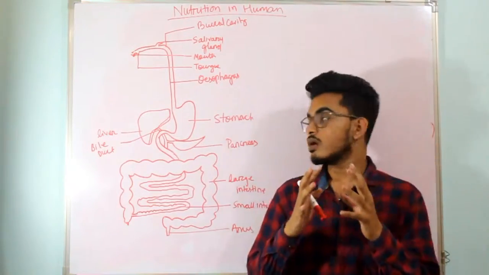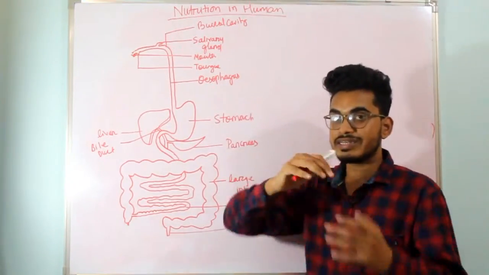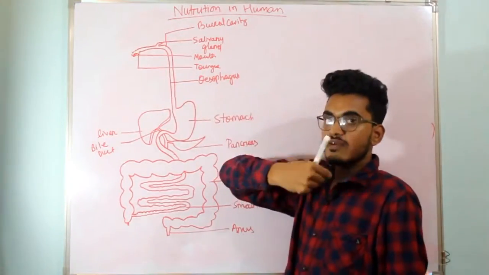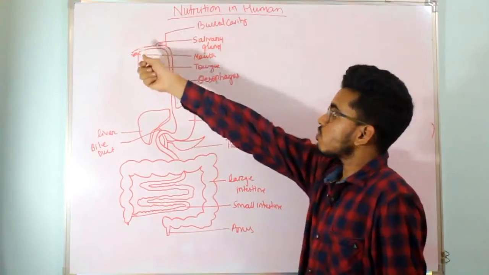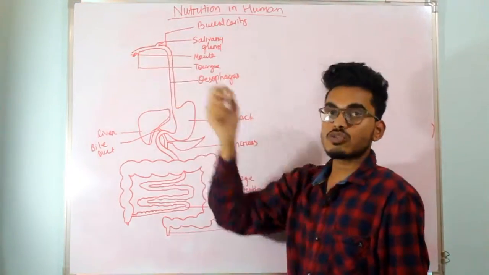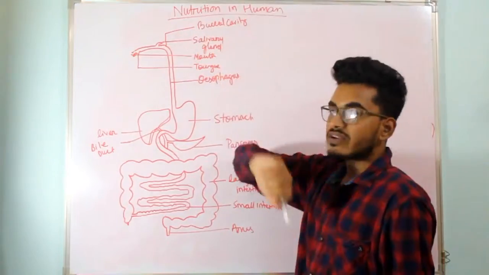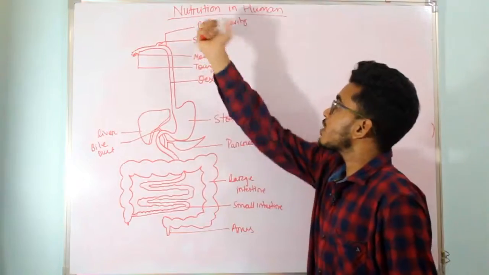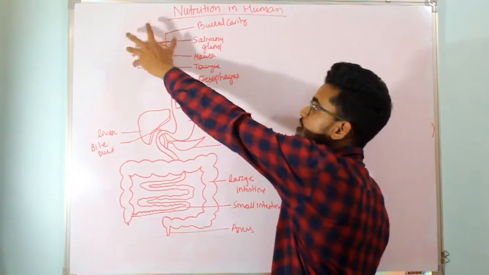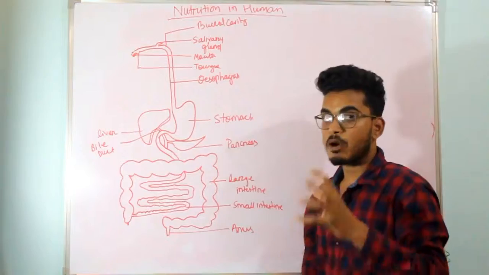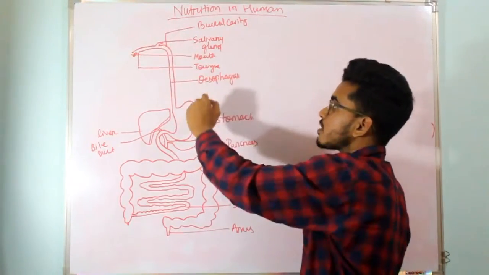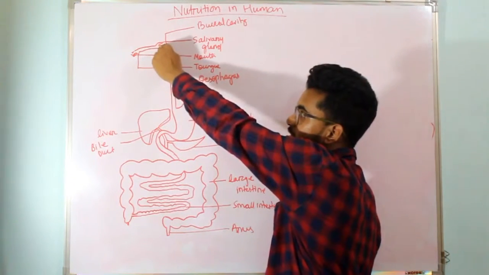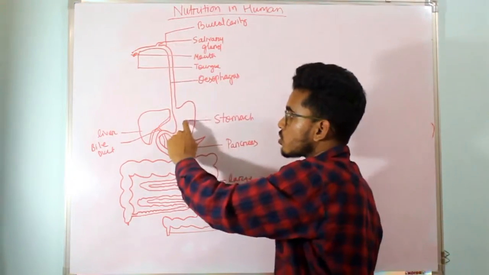Let me discuss this with the help of the diagram itself. What we take inside the mouth, that is what this region is all about. The mouth region is also called the buccal cavity. Once the food is processed, broken down and made into a paste in this buccal cavity, the main destination of the food is the stomach.